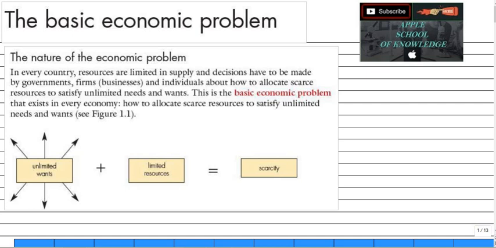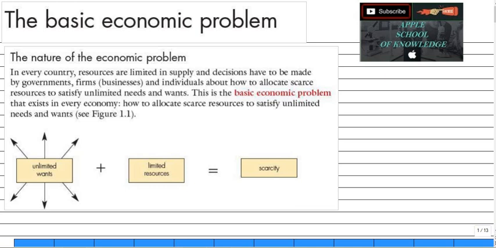Today we're going to start the basic economic problems. We will discuss unlimited wants plus limited resources, which make scarcity. We will discuss economic goods, free goods, economic agents, and some basic economic questions.